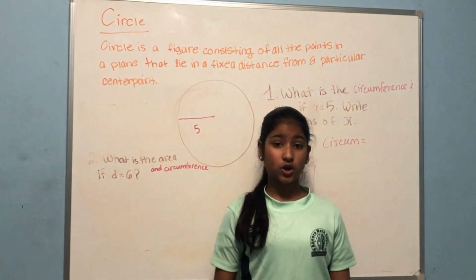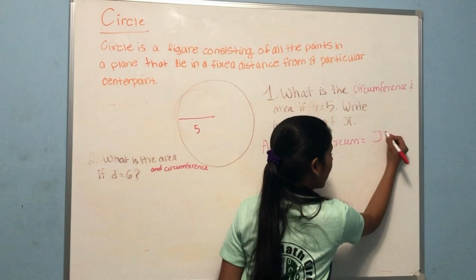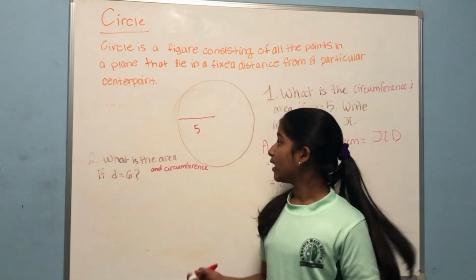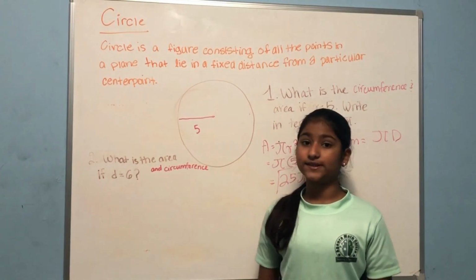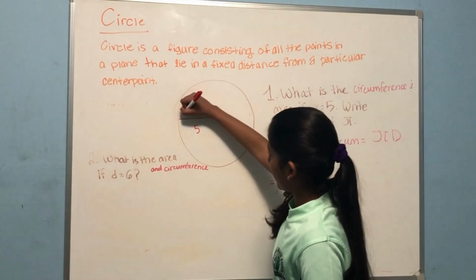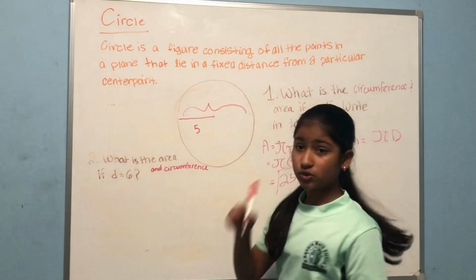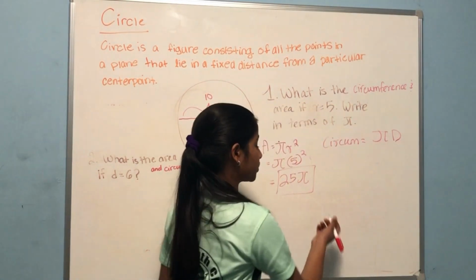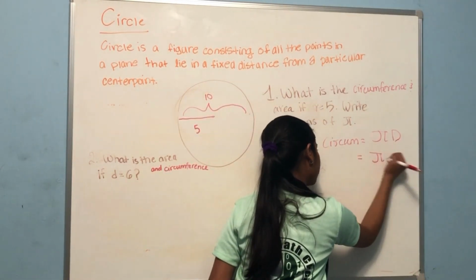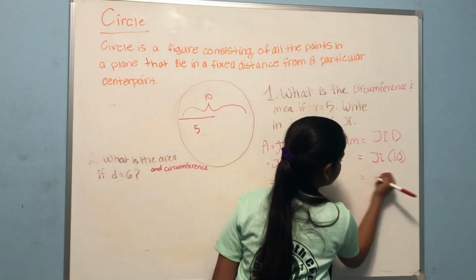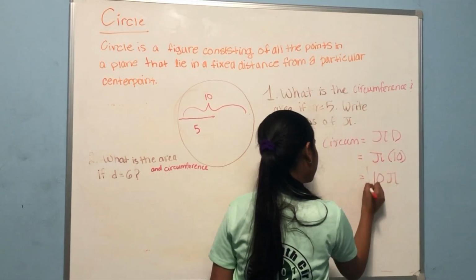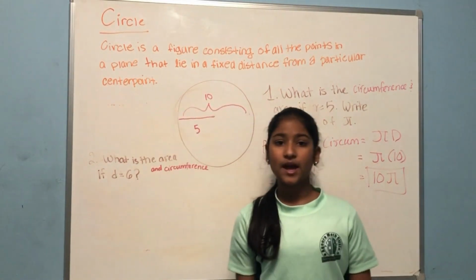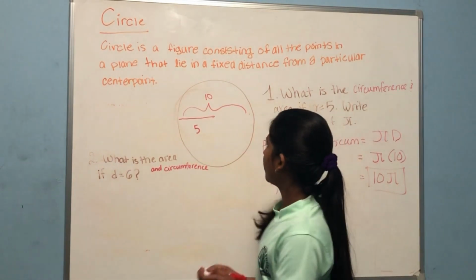So the circumference, the formula is pi d, or 2 pi r, but I think pi d is easier. Now we know that the diameter is equal to 2 times r. So the diameter, which is the whole thing, is 2 times r, which is 5. So the diameter is 10. So the circumference is pi times 10, which is equal to 10 pi. So we know that our area is 25 pi and our circumference is 10 pi. Now let's go on to the second problem and erase this.